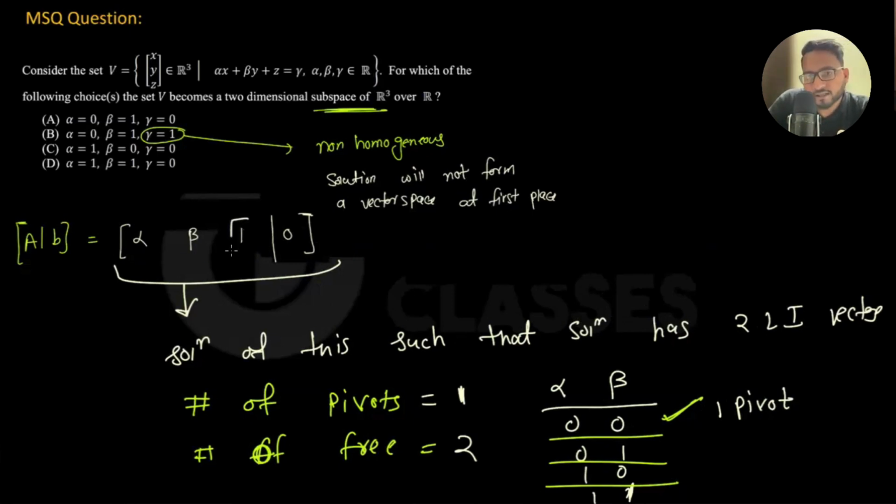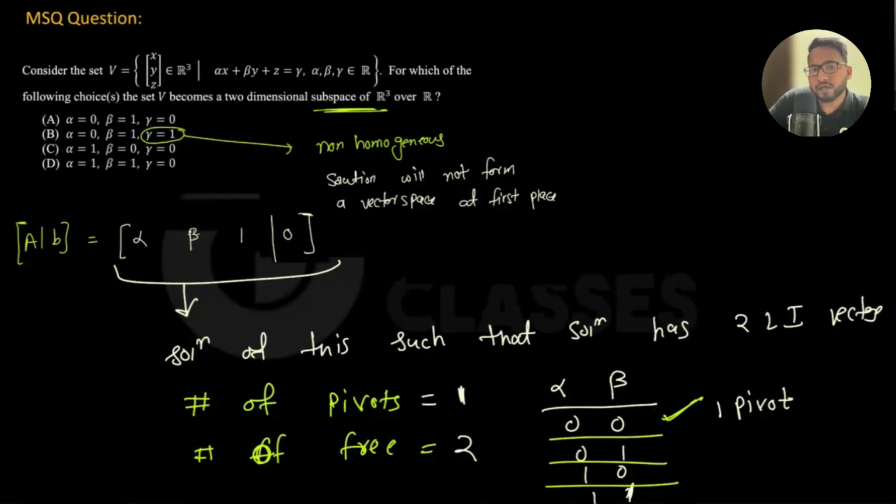One row, and this is non-zero. In the worst case, it will be the pivot. Either alpha will be the pivot or beta will be the pivot. If nothing else, then one will be the pivot, right? So if you have just one row, then the number of pivots cannot be more than one. It is zero only when the row is zero. Since the row is not zero, the number of pivots will always be one, irrespective of the value of alpha and beta. Is this okay to everyone?